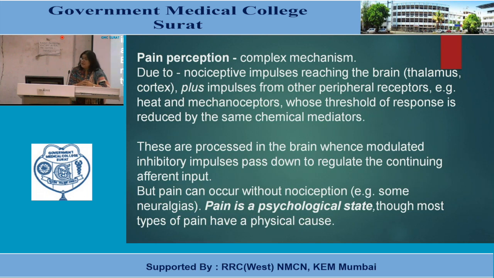But pain can occur without nociception also. How? Like in some neuralgias, there is no stimulus, but there is pain because of stimulation of even some nerve tumor or some nerve compression. So in neuralgias, no nociception is involved. So pain is a psychological state. Although most of the time pain has a physical cause, it is a psychological state of the mind. Sometimes it could occur without any physical stimulus.